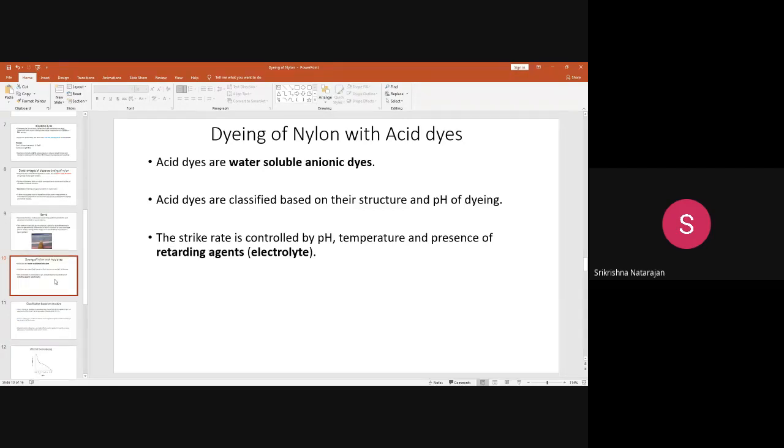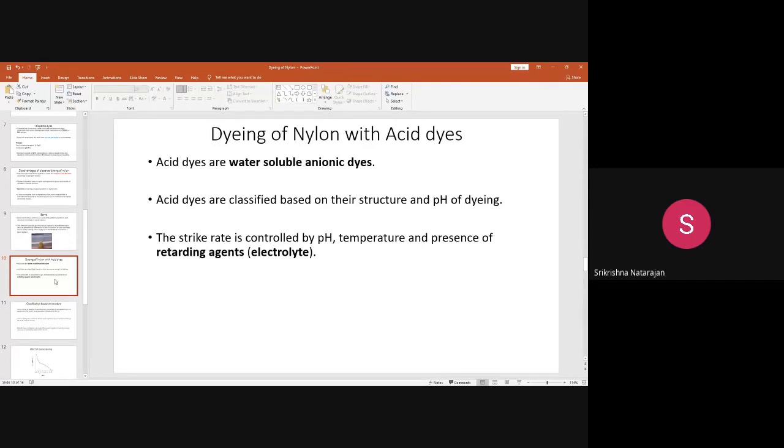The dye molecule has a cationic and an anionic portion, and this dye has the color in the anionic portion, the place where the minus charge is. That is why it is called an acid dye.